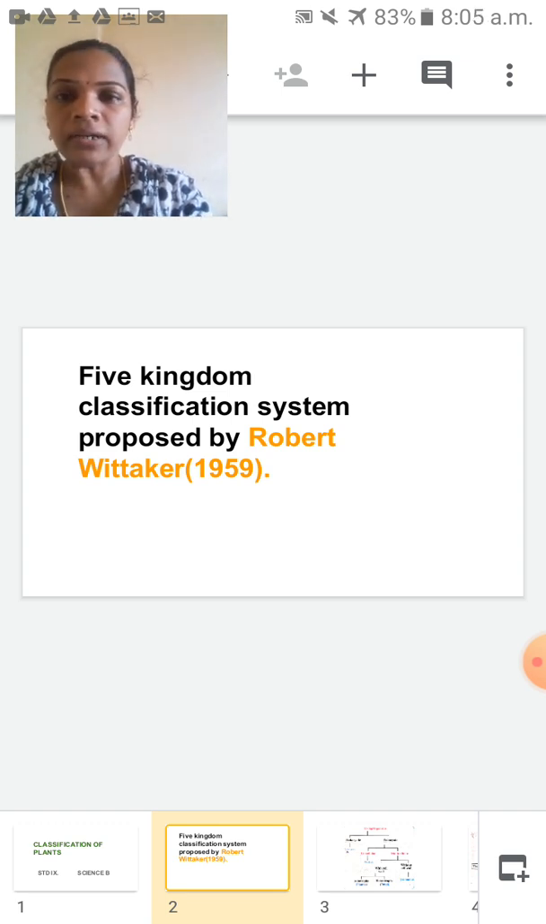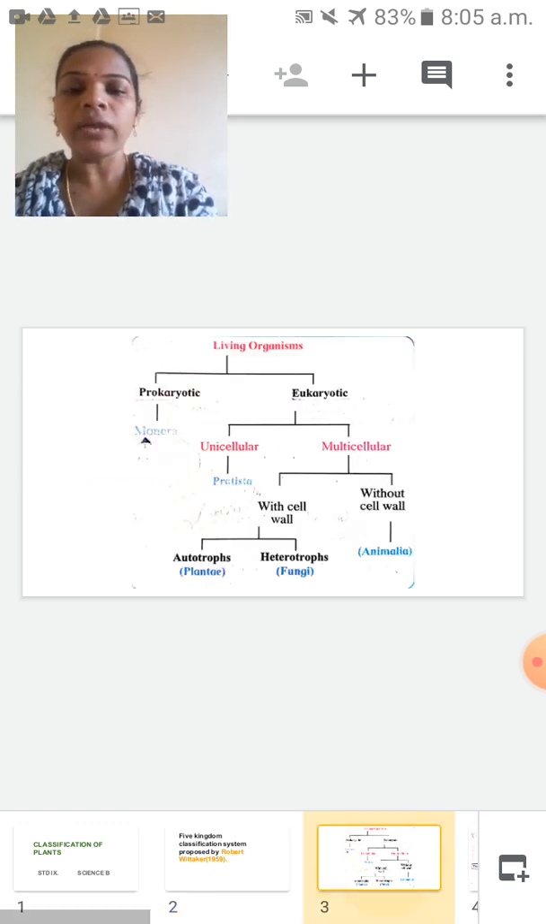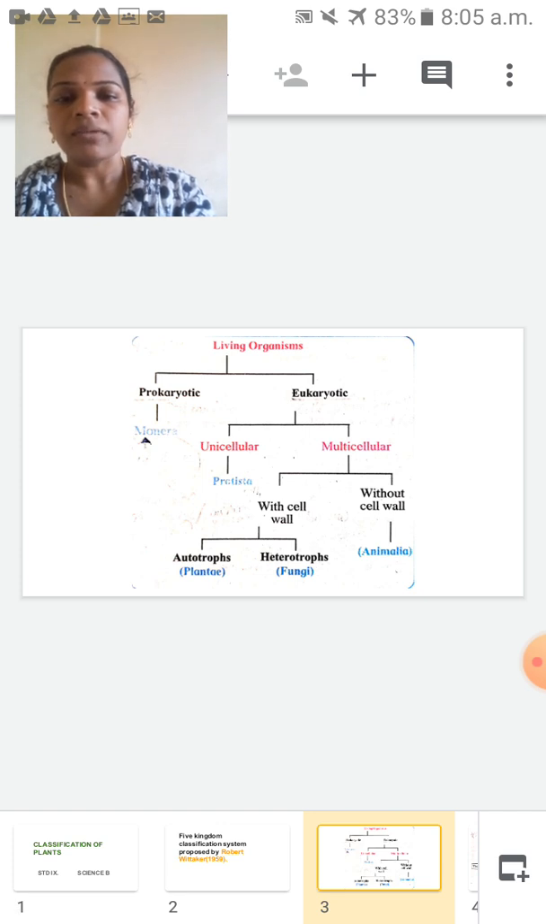Before entering the chapter on classification of plants, I would like to explain this chart. See here, you had already studied this in your 8th standard. Once again I will explain that based on the 5 kingdom classification, living organisms are broadly divided into two groups. First one is prokaryotic, another one is eukaryotic. What is the meaning of prokaryotic? What is the meaning of eukaryotic?